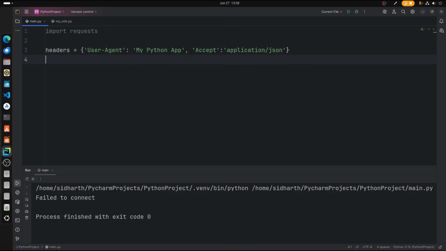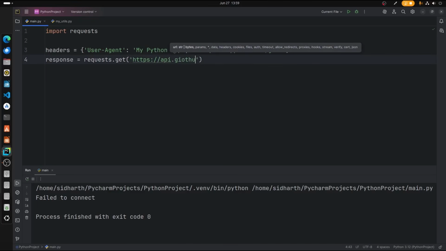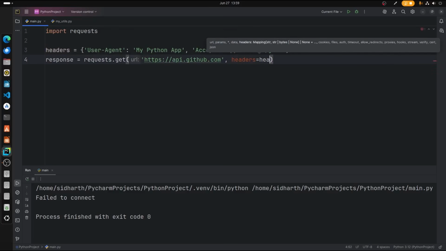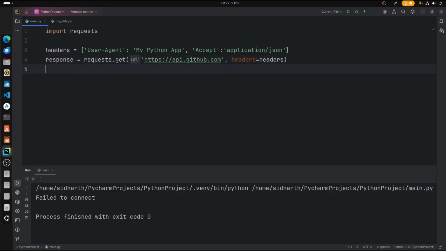Alright, now let's move on and create the response variable. So response is equal to requests. Here we are fetching the data, right? So that's why we're going to use get. So requests.get, what we are getting from https://api.github.com, and what we are fetching is the headers. So headers is equal to, we will pass the headers JSON over here. There we go.